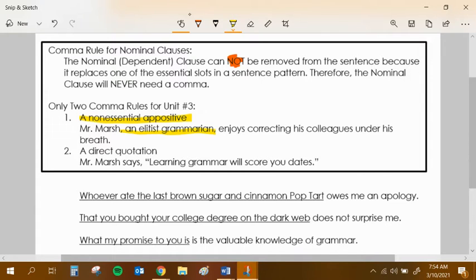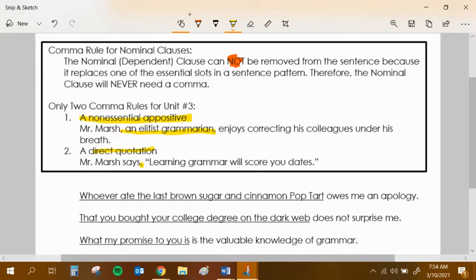Here's our new rule. Noun clauses never get commas. The only exception is a direct quote. A direct quote is actually a noun clause. If I said, Mr. Marsh says, "Learning grammar will score you dates." Really what you're saying is Mr. Marsh says that learning grammar will score you dates, except we just cut out that word that. But what you've done is you've created a noun or nominal clause. It's a direct object. You just simply cut out that expletive word that. And that's the only time you actually will use a comma with a noun clause. Look at that.